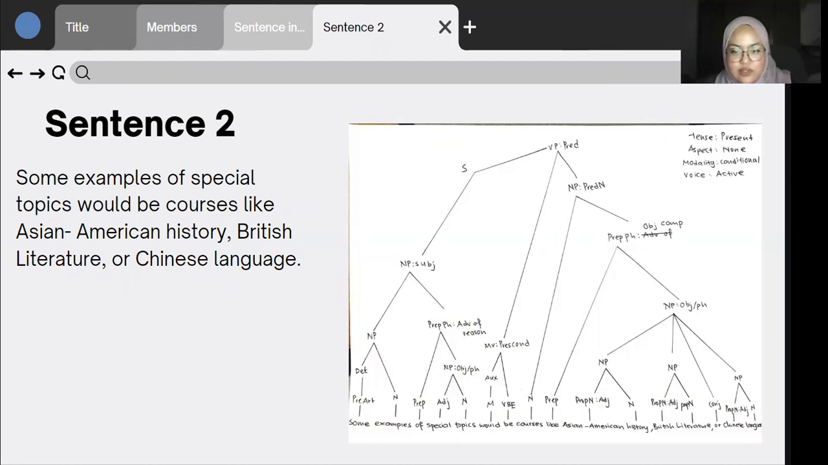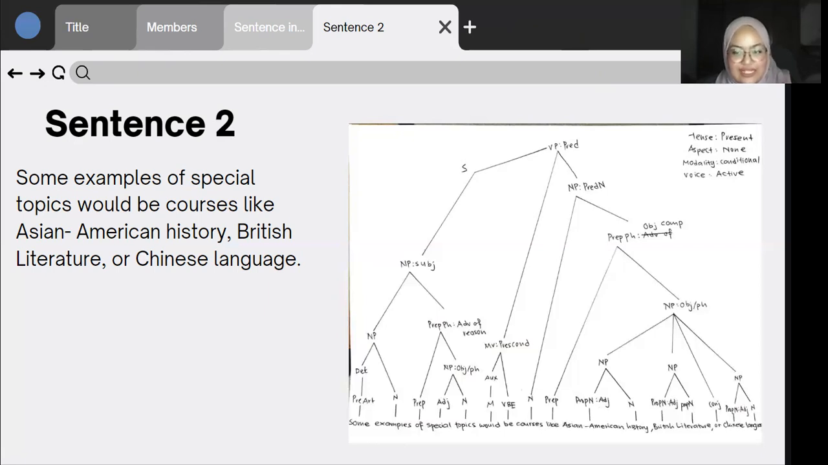So the first constituent is a preposition that came from the word like, and another constituent is a noun phrase object of preposition. All right, so this noun phrase object of preposition consists of 4 constituents, which are noun phrase, another noun phrase, a conjunction, and also another noun phrase. So the first noun phrase is combined from a proper noun acting as adjective, which came from the word Asian American, and the next constituent is a noun that came from the word history.